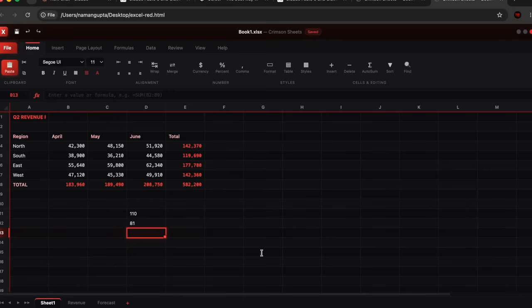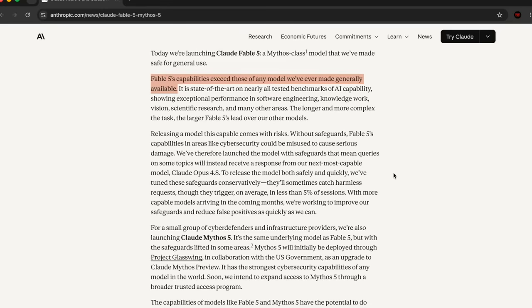Now let's talk more about the benchmarks and the impact that these models, Fable-5 and Mythos, are going to have on the economy and on worldwide industries. Now let's go through Anthropic's announcement and talk about all of the amazing things that come with Fable-5 and Mythos-5. So Anthropic claims that Fable-5's capabilities exceed those of any model they've ever made generally available to the public, to users like me and you. And I absolutely agree with this statement. I think Fable-5 is a completely different league of models. Fable and Mythos operate at a completely different level, so that is true.